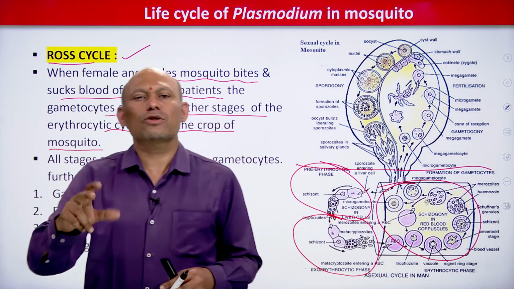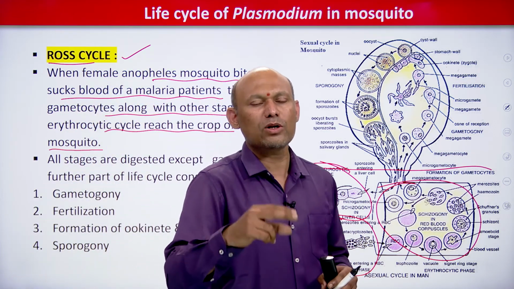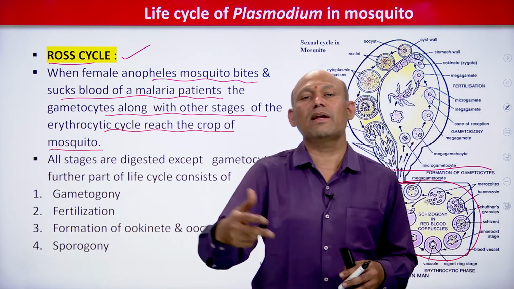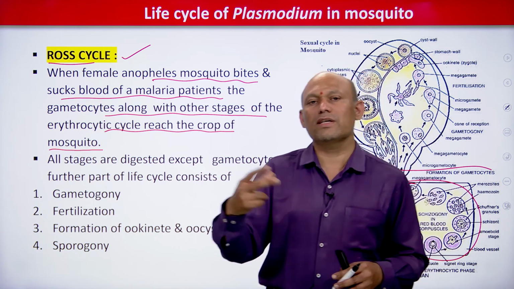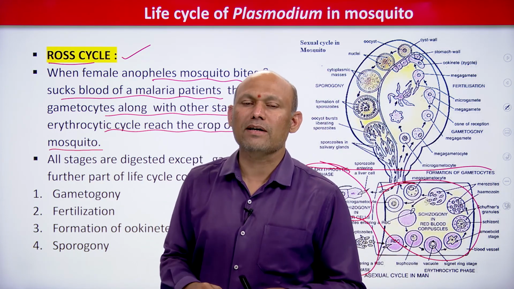So the female mosquito acts as a vector, and it also acts as the primary host. Plasmodium vivax undergoes sexual multiplication or sexual reproduction in the female Anopheles mosquito. Therefore the female Anopheles mosquito is considered the primary host, students. It's very simple.